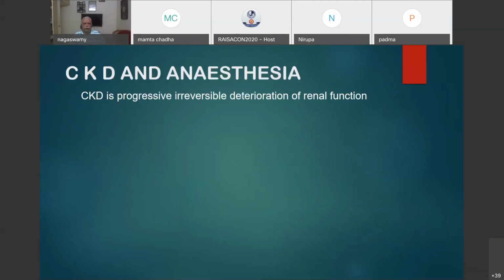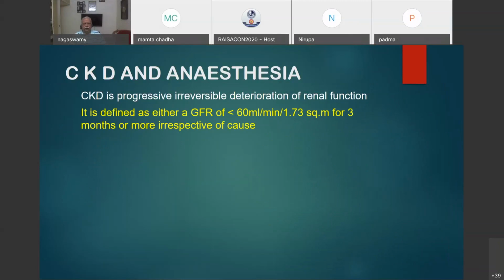So CKD is a progressive condition. The definition is either a GFR less than 60 ml per minute per 1.73 square meter. This is an average taken over the population. So sometimes if the examiner asks you what is that, this is a study done with the population across the globe, and that is the body surface area for which you have to produce at least 60 ml. It is less than that for 3 months, irrespective of the cause, or kidney damage leading to a decrease in GFR present for 3 months or more. So it can happen with kidney damage and without kidney damage. That is the definition.